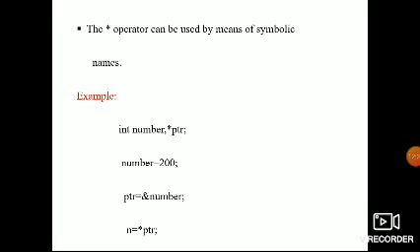To print that, you have to use n is equal to star ptr. Ptr means pointer. For example, the address is 2000, and at address 2000 we have the value 200. So 200 is passed to, that is, assigned to the n value.